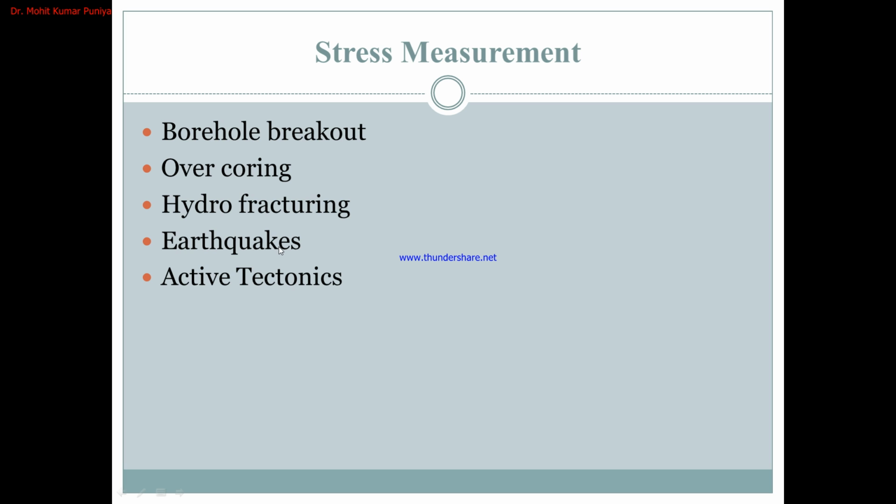Then earthquakes. Based on the distribution and magnitude of earthquakes in particular regions, we calculate the principal stress direction, or we get an idea of which portion of the earth's crust is more active than others. For example, in the Himalayan region, most earthquakes occurred along the MCT. The MCT, the Main Central Thrust, is a highly active region in the Himalaya, the most active region, and the stress is also higher in the MCT region than in other parts of the Himalaya.